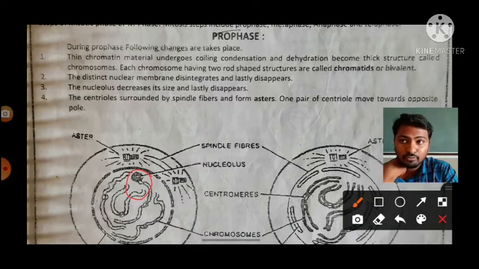Then the fourth process happening during the prophase is that the centrioles are surrounded by the spindle fibers.